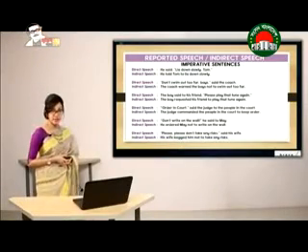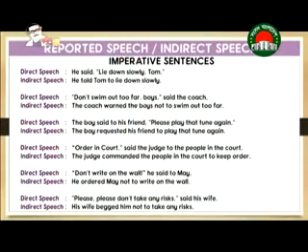Now there are some other examples as well. He said, lie down slowly, Tom. That means the person that the speaker is speaking to is Tom. So we have placed Tom at the beginning: he told Tom as an object to lie down slowly. Second one, don't swim out too far, boys, said the coach. So a coach is giving a warning to the boys. How have we changed it? The coach warned the boys not to swim out too far.